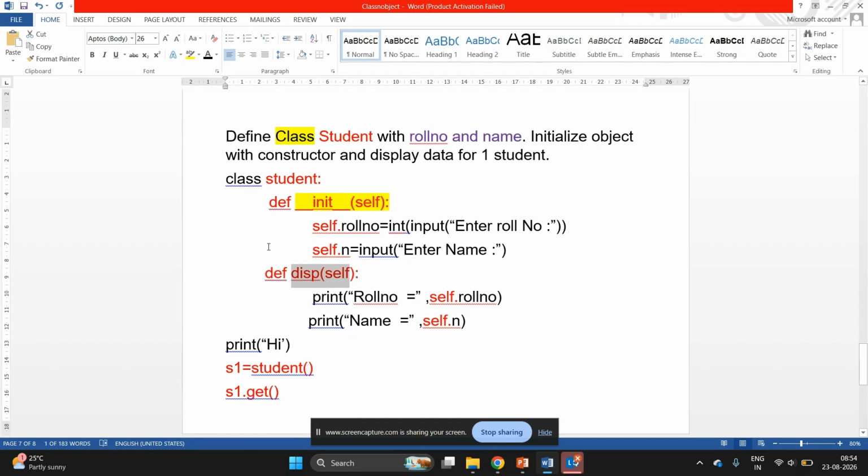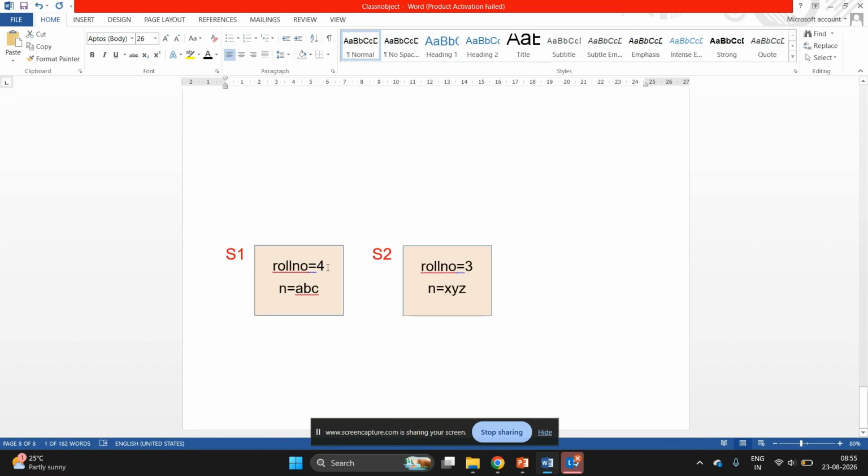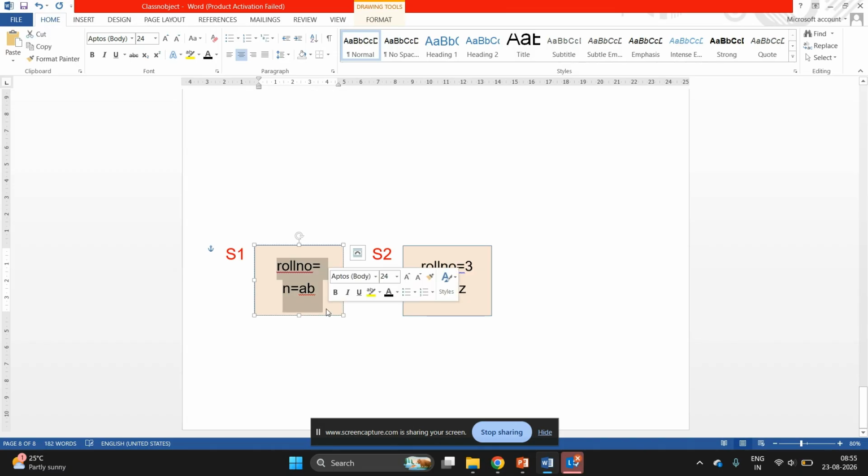Okay. So when I have created s1 is equal to student object, there is no need to call s1 dot double underscore init double underscore. There is no need to write this line. This special function will be automatically called at this line only. So when I write this line s1 is equal to student, in memory this block will be created for s1, but the values are not initialized.